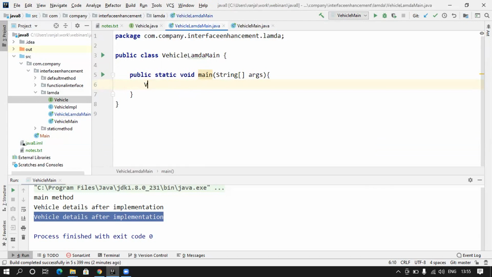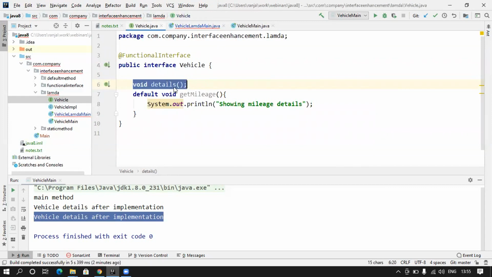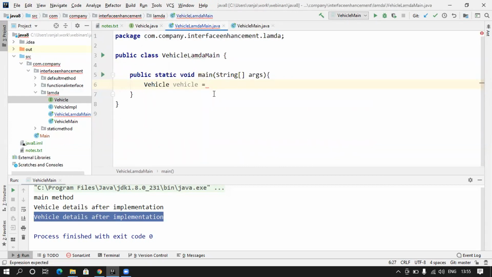So here I can say Vehicle vehicle equal to, which means we are creating just the reference of the vehicle, and I will directly start giving the implementation of my abstract method. And what is my abstract method? It takes no argument and has no return type. So I will say no argument, and then I will write the code.